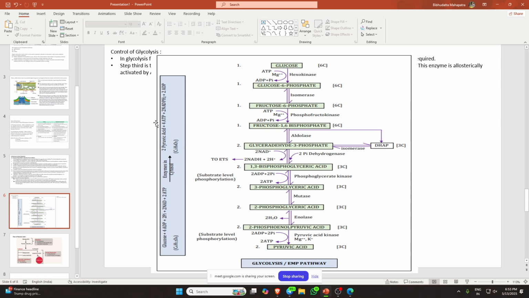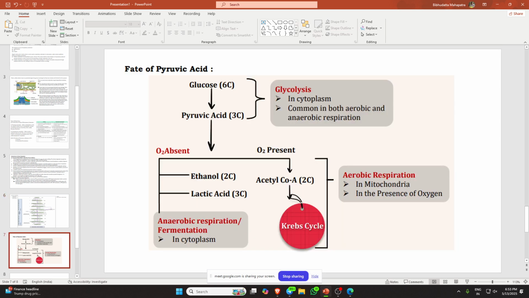So generally 2 pyruvic acid, 4 ATP, 2 NADH and 2 ATP are released. So this is the glycolysis being carried out in the cytoplasm of the cell. Now, the fate of pyruvic acid: if glucose goes to pyruvic acid, it is named glycolysis, the splitting of glucose, common in both aerobic and anaerobic respiration.